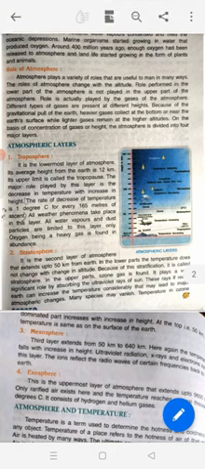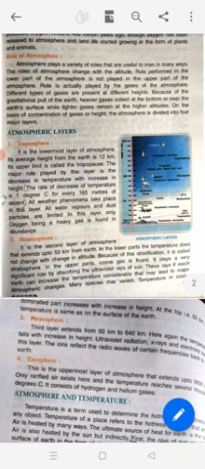Now, atmospheric layers. The first one is the troposphere. It is the lowermost layer of the atmosphere. Its average height from the earth is 12 kilometers. Its upper limit is called the tropopause. The major role played by this layer is the decrease in temperature with increase in height.